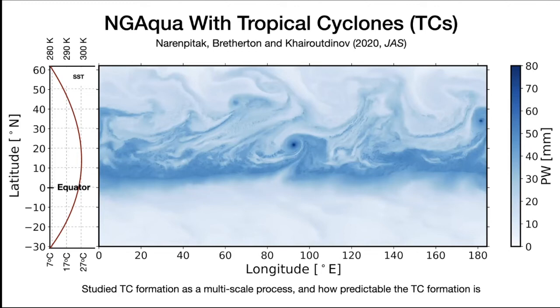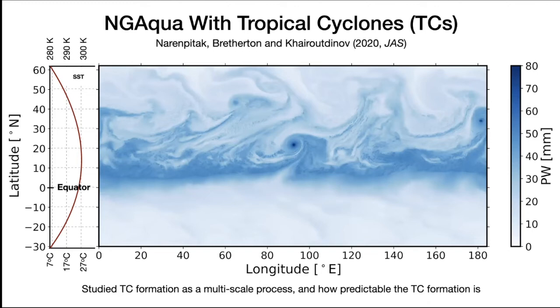So in another set of the model, Marat shifted the sea surface temperature distribution in the model so that the maximum is no longer at the equator, but at 15 degrees north. This resembles the Pacific Ocean in September. And that's when tropical cyclones, typhoons and hurricanes start to form. And if you remember, the news about hurricanes and typhoons comes around that time.